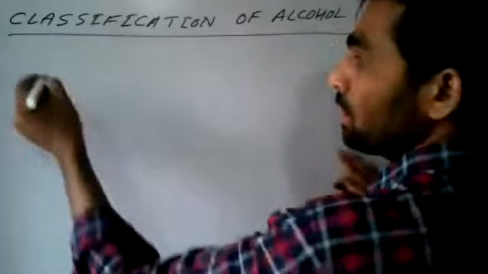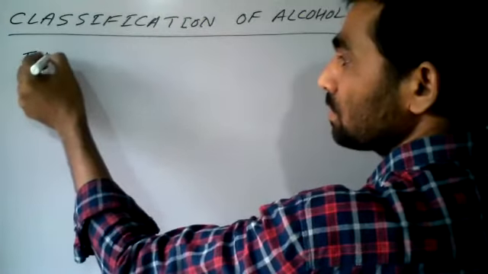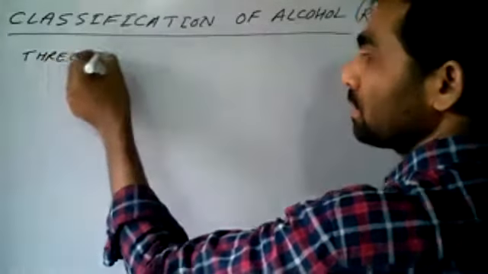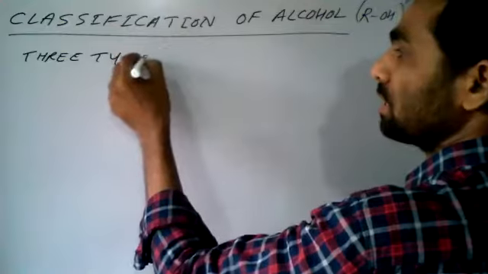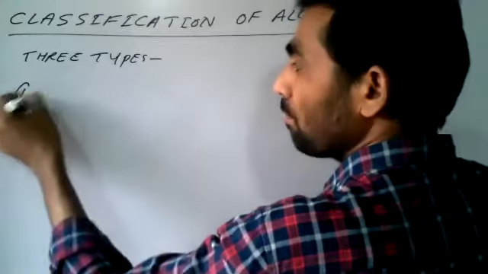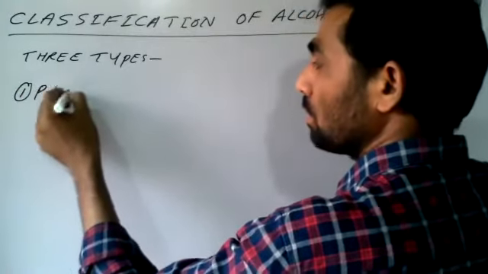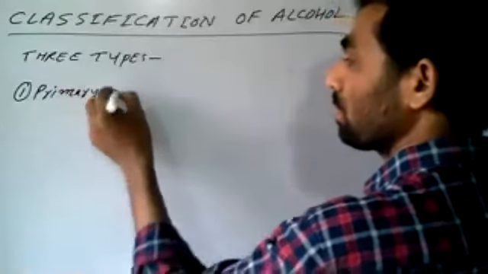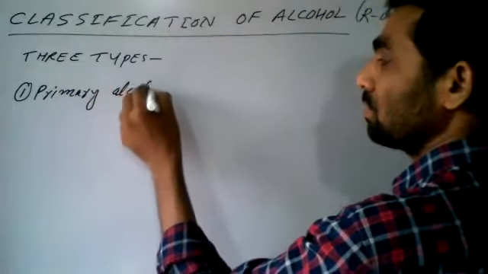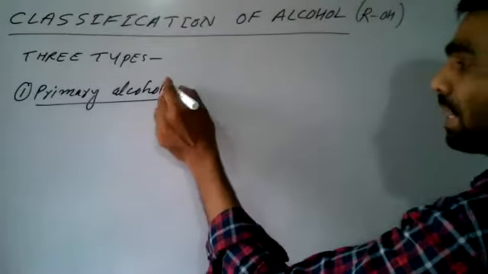There are three types of alcohols. So we can write, three types of alcohols are there. Number one, primary alcohol. This is the first classification, called primary alcohol. What is the meaning of primary alcohol? It can be defined.